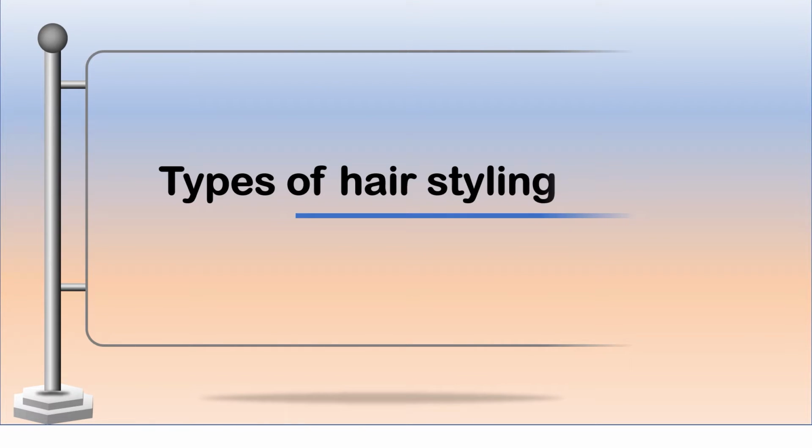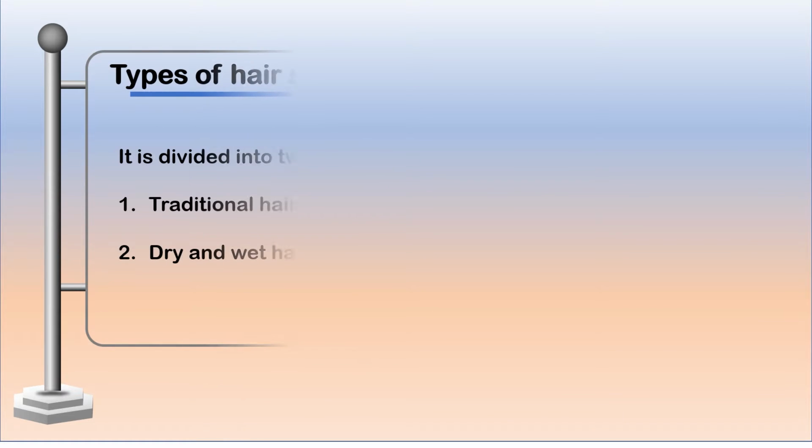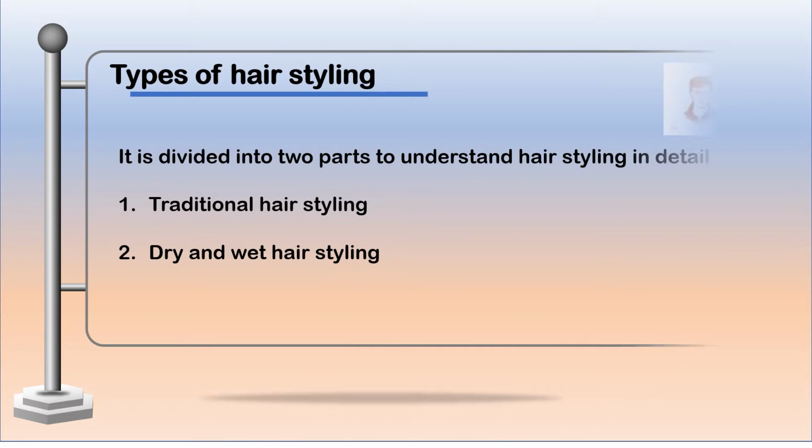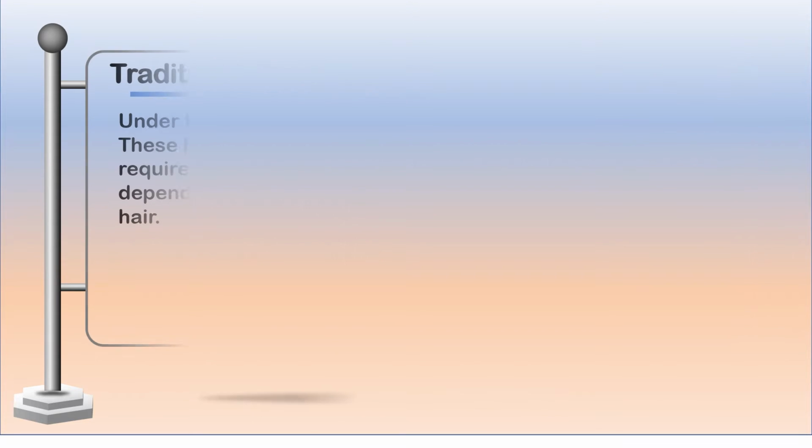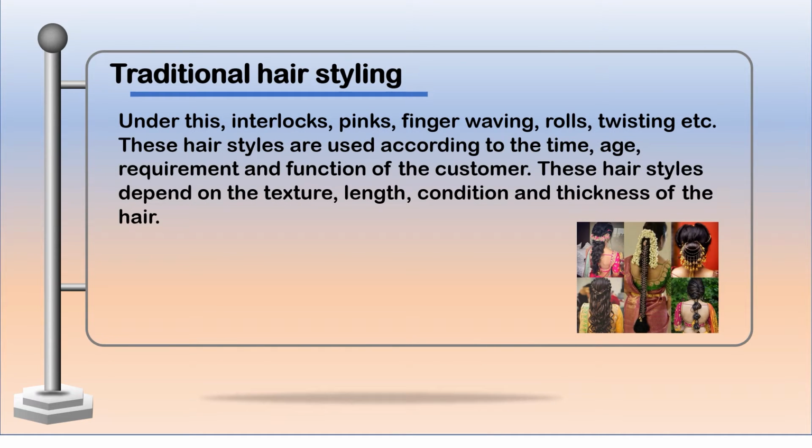Types of hairstyling. It is divided into two parts to understand hairstyling in detail: traditional hairstyling, and dry and wet hairstyling. Traditional hairstyling. Under this, interlocks, pinks, finger waving, rolls, twisting, etc. These are hairstyles that are used according to the time, age, requirement, and function of the customer. These hairstyles depend on the texture, length, condition and thickness of the hair.